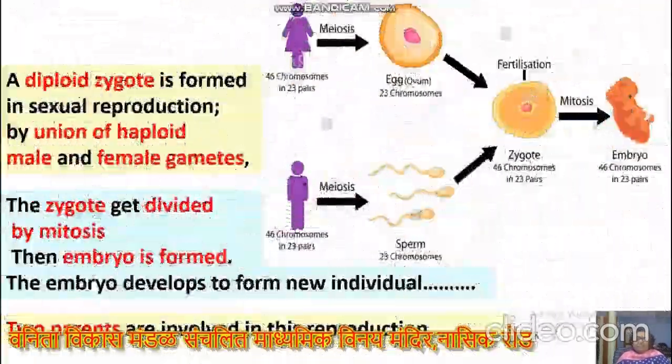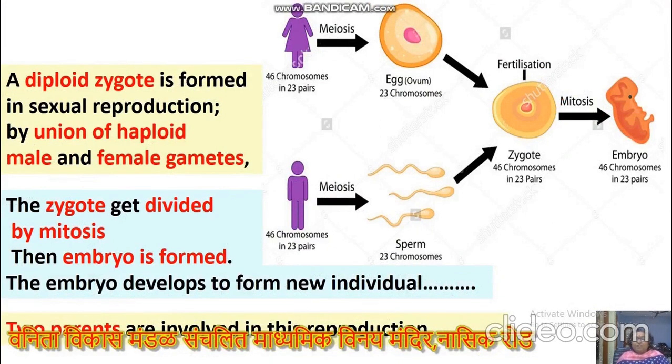Let us study sexual reproduction in human beings. A diploid zygote is formed here by union of haploid male and female gametes.